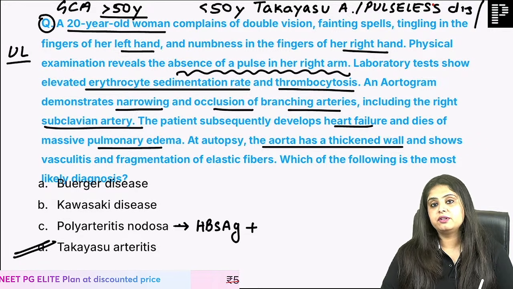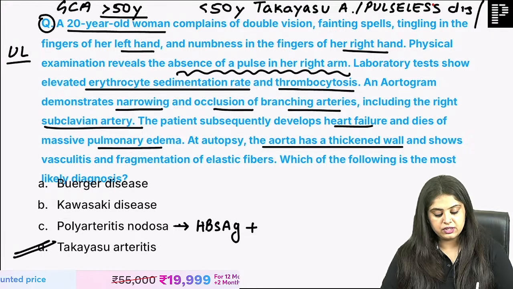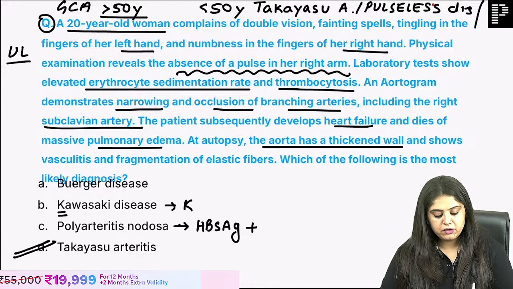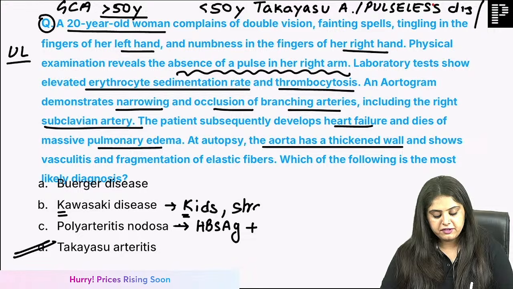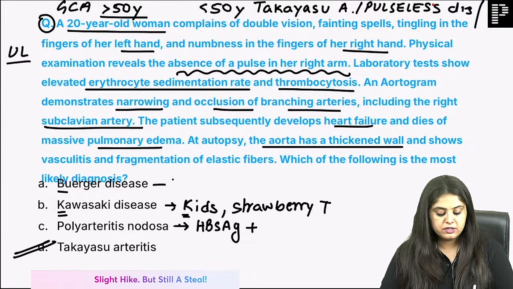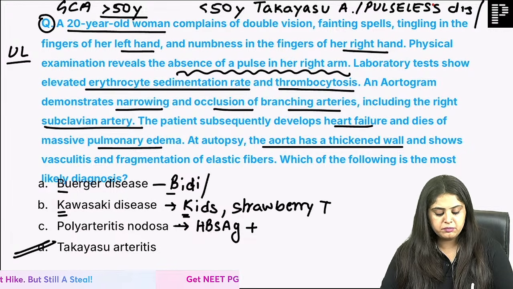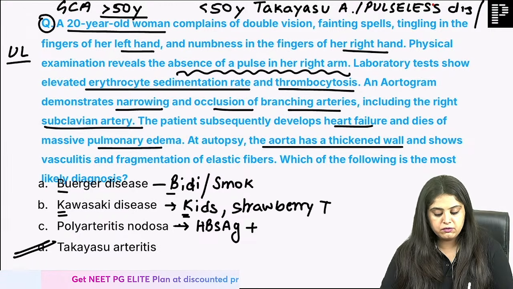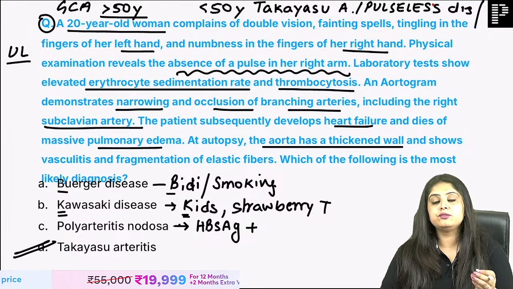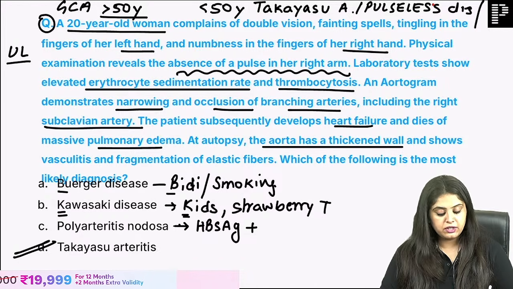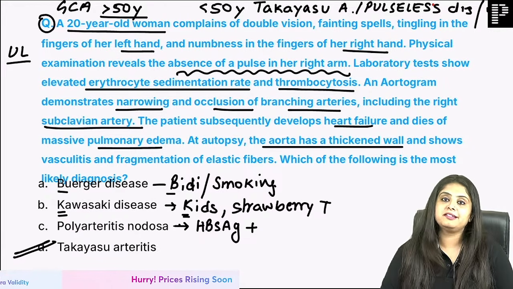Hepatitis B virus should have been there. Hepatitis B surface antigen. K for Kawasaki, ma'am, K for kids. There would have been a history of a 4-year-old kid, and how can we forget that strawberry tongue that they would ask me for? And Burgers, B for Burgers, B for BD. So there will be not just BD, but any kind of smoking history would be given. I've always told students, you know buzzwords of every vasculitis and you are so easily able to solve. For Takayasu, you know it is going to be the pulseless disease.